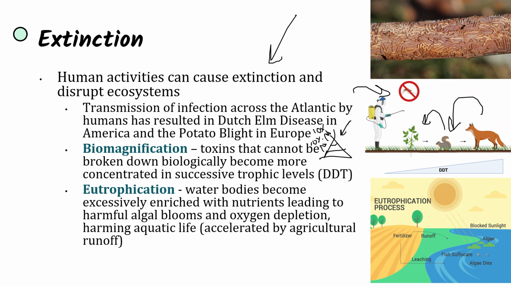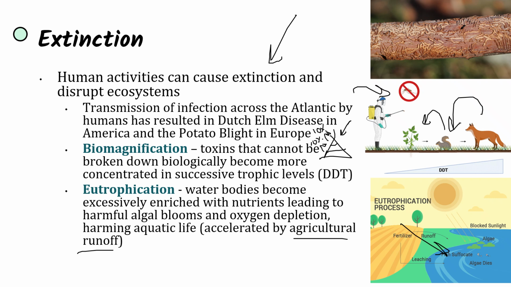There's also eutrophication, where water bodies become excessively enriched with nutrients, leading to harmful algal blooms and oxygen depletion, which can harm aquatic life. And this is accelerated by human activity, by agricultural runoff. So what happens when runoff occurs? It's raining, and fertilizer moves with this water off of farms and into bodies of water, and that's going to result in insane growth of algae, but that's going to block the sunlight. And so organisms that live below that algae aren't going to be able to reach sunlight, and aren't going to have enough oxygen anymore to survive. They are going to die.